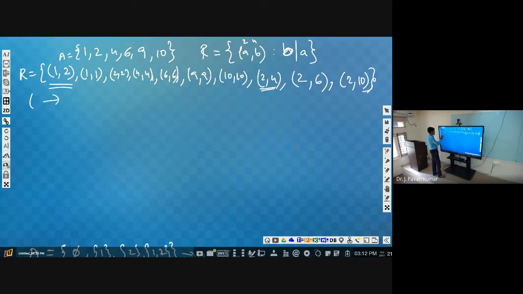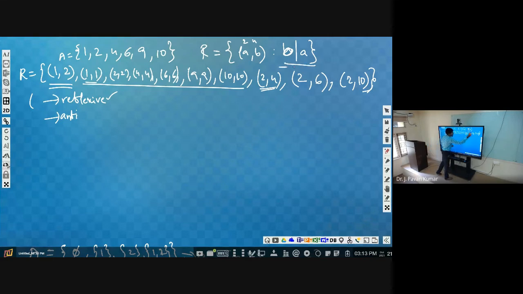Now let us see whether it is reflexive or not. Yes, reflexive in the sense 1 comma 1, 2 comma 2, 4 comma 4, all these pairs are present. Next, antisymmetric, yes. Why? Because the only symmetric pairs that we have are these. If 1 comma 2 is present, 2 comma 1 will not be present. By the definition itself, it is clear. If A divides B and B divides A, definitely A equals B. So by this definition itself, we can say it is antisymmetric.